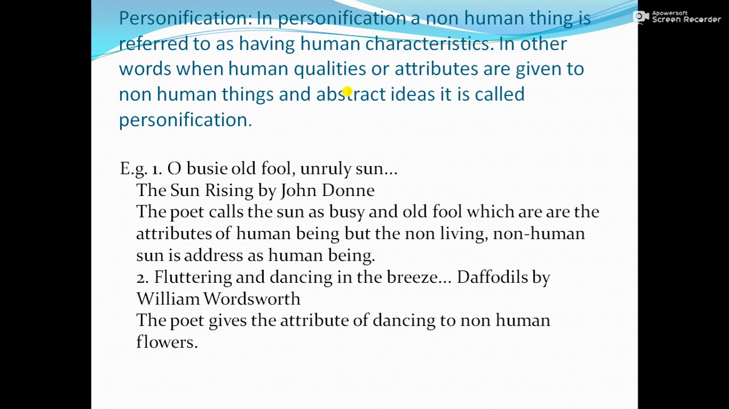The second example is very famous, fluttering and dancing in the breeze. This line is from Daffodils, a very renowned poem by William Wordsworth. The poet gives the attribute of dancing to non-human flowers in this line. He says that when he saw those daffodils, they were dancing in the breeze. Now, we know that only human beings intentionally dance. But here, daffodil flowers, the yellow beautiful flowers, are seen as dancing. Therefore, it is personification.